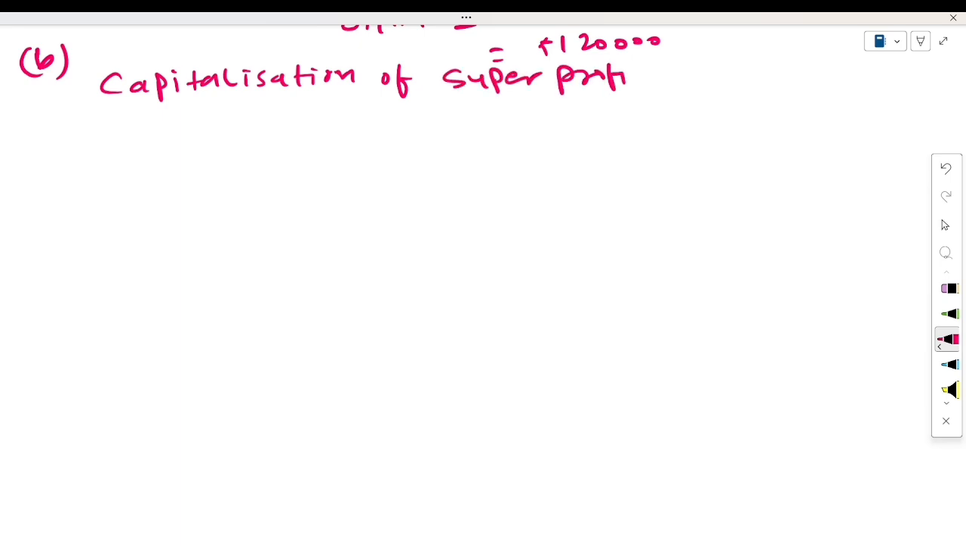Now come to the last topic of this chapter, which is the capitalization of super profit method. See here how we will calculate. Under this method, first of all, we have to calculate the value of super profit. And how will you calculate the value of super profit?